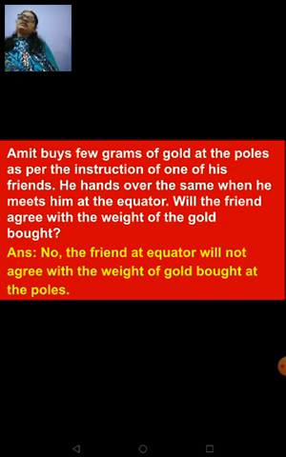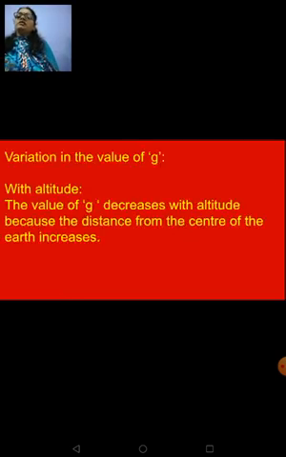In the last class itself I told you, whenever you are throwing an object in the upward direction, the object is moving against the force of gravity. So when it is going up, the velocity decreases and at one point it becomes 0 and then it starts coming down. Right? And then the velocity increases. And then it again becomes 0 when it lands on the earth. This we discussed. Right? So now, whenever the object is moving above the surface of the earth against the force of gravity, the velocity decreases, we had learned.